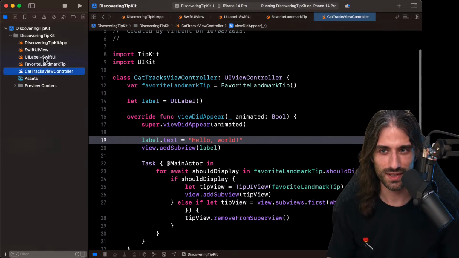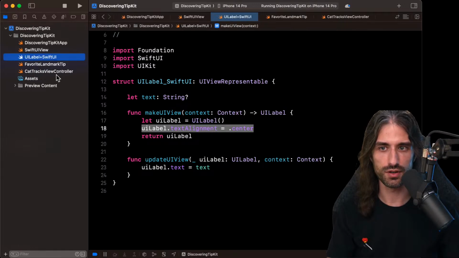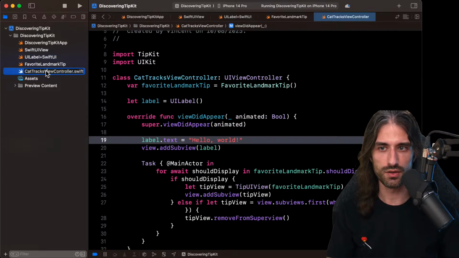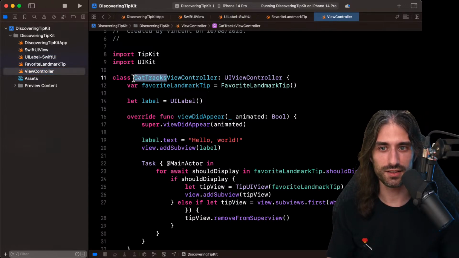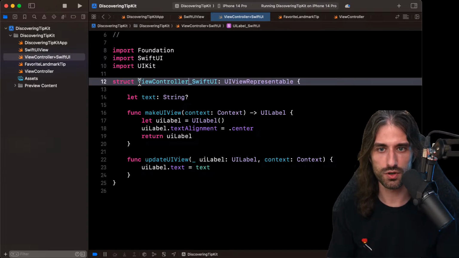Okay, so this stuff actually, I was about to say it's going to go, you know what? This thing, I'm just going to call it ViewController, because this name, CatTracks, has nothing to do with the rest. So I'm just going to call it ViewController. And then here is going to be ViewController plus SwiftUI.